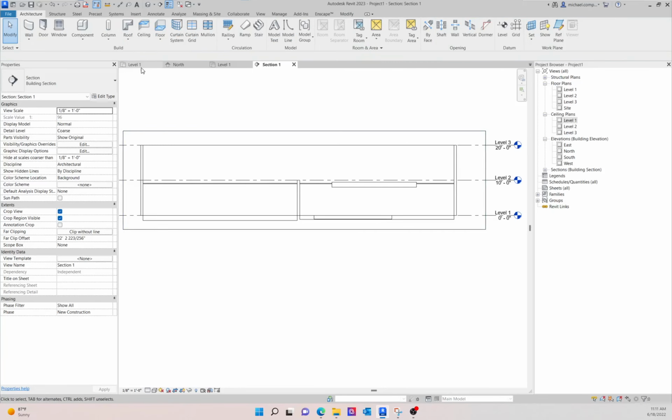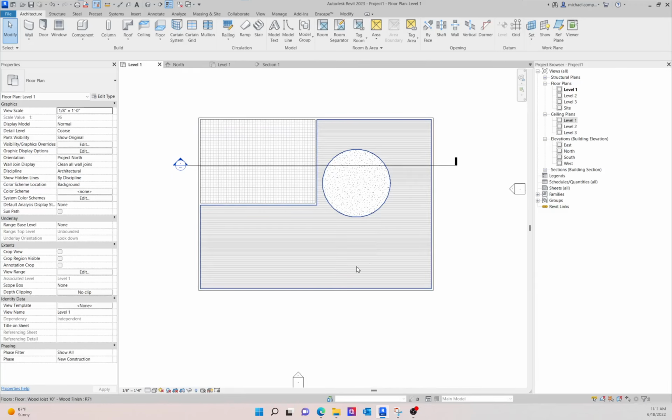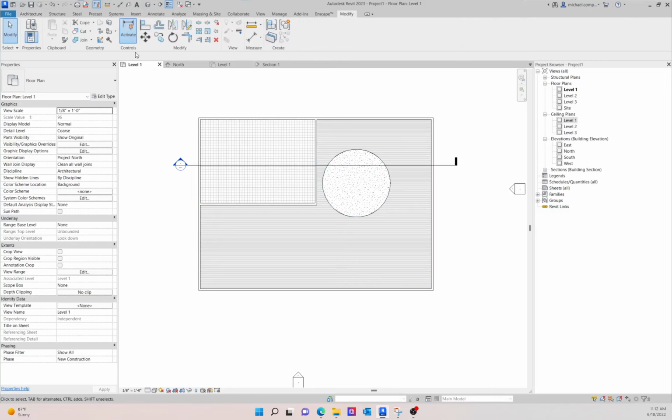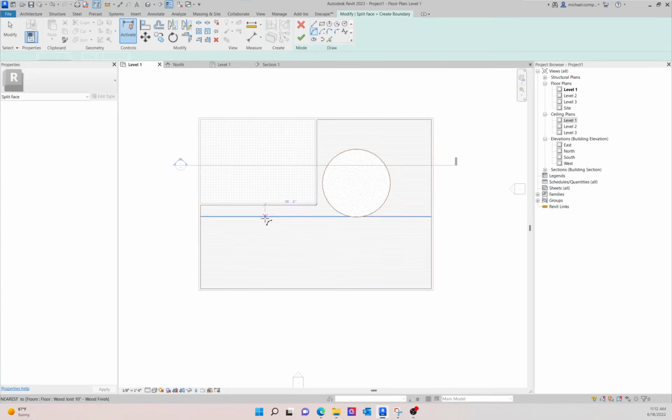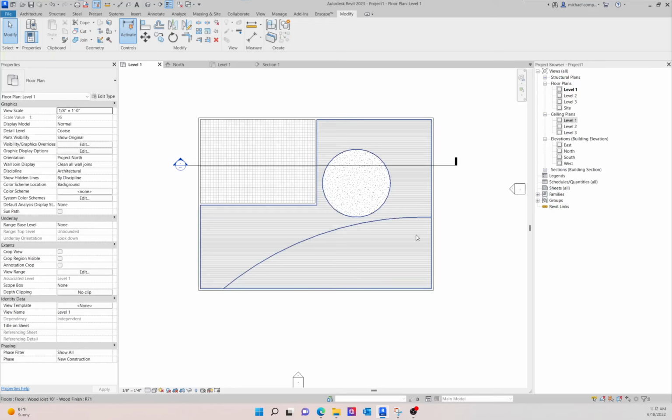Now, one more thing to show you about floors. I can change the finish of the floor, or at least the visual appearance of the floor, without even reopening and editing the geometry. There's a tool in Modify called Split Face. So I'm going to choose the Split Face tool. I'm going to select that geometry, which is the main wood floor, and I'm going to draw just some sort of arcing element, something like that, and hit OK. And now what you'll see is there's two faces of this floor, and you're like, but Mike, they look like the same face. They do, but here I can change the finish.